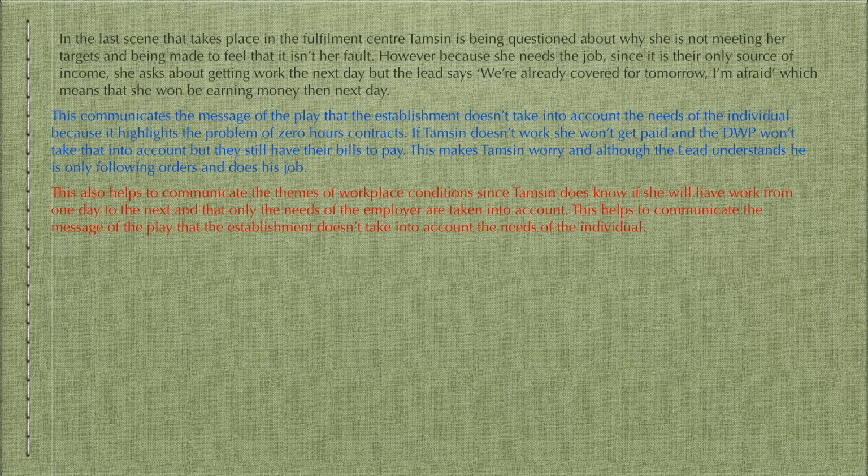For my last point, I'm going to take a quote from our key moment 5, where Tamsin is questioned about her targets, because I think it's easier to link the message to this quote than from a quote in the last scene. I'm using the quote, "We're already covered for tomorrow, I'm afraid." So in the first part of my answer, I've described what is happening when the lead says this. My explanation of how this answers the message of the play is about the problems of 0 hours contracts, and in the analysis, I'm linking it to the theme of workplace conditions, which helps to communicate the message of the play.